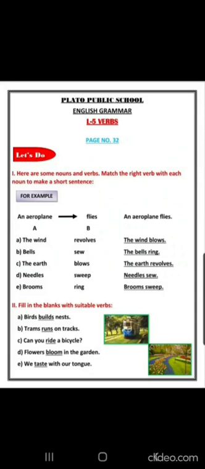Next is bells. Now what do bells do? Revolves, sew, blows, sweep, ring. Bells ring. So the sentence becomes bells ring. Next is the earth. So what does earth do? It revolves. So the sentence becomes the earth revolves. Needles. What do needles do? They sew. So needles sew. Brooms. Now what do brooms do? Brooms is jharu. Brooms sweep.